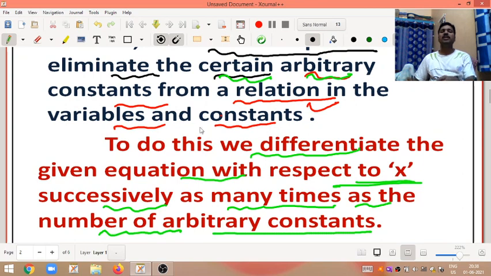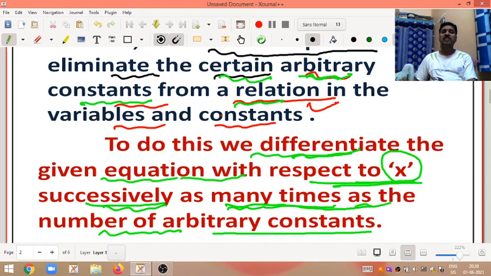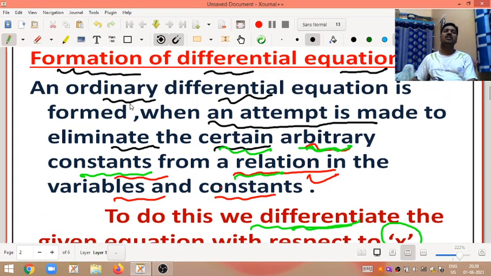So to eliminate these arbitrary constants, we should differentiate the given equation with respect to x successively, as many times as the number of arbitrary constants. In this way, we will eliminate the arbitrary constants and get the ordinary differential equation. I hope you all understood the definition of the formation of the differential equation.